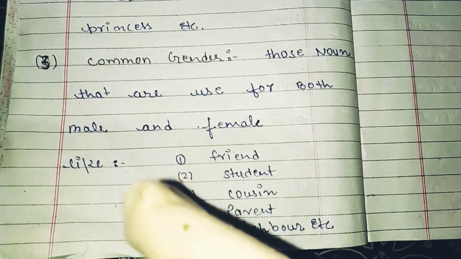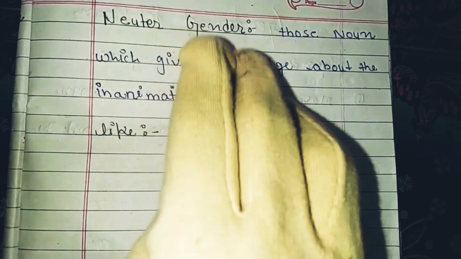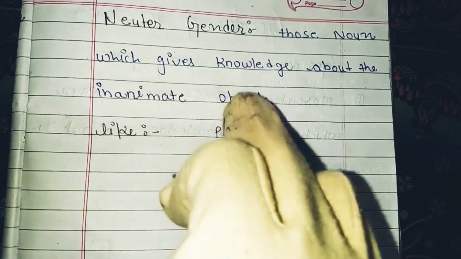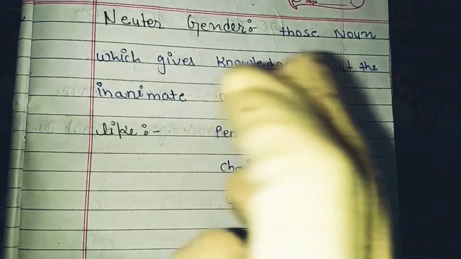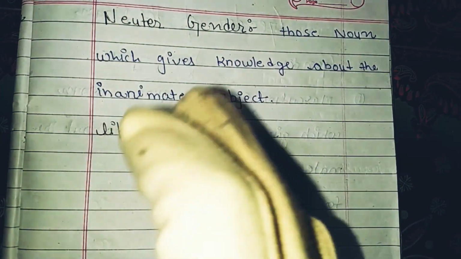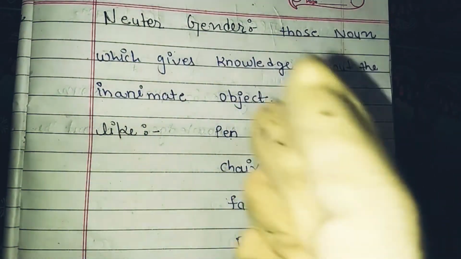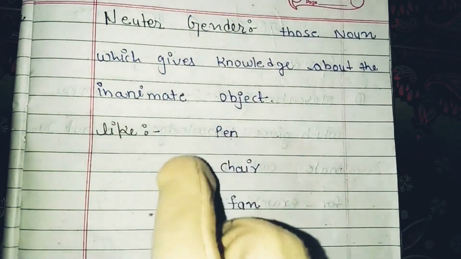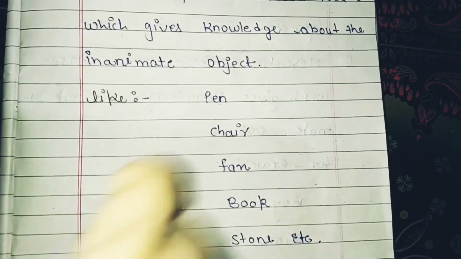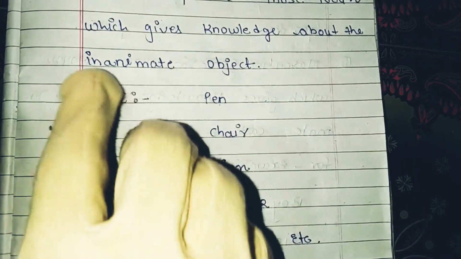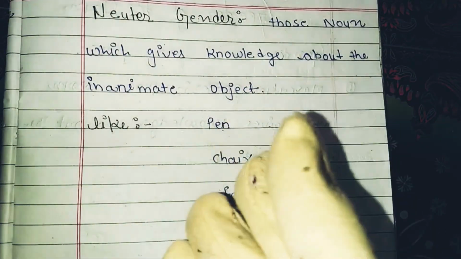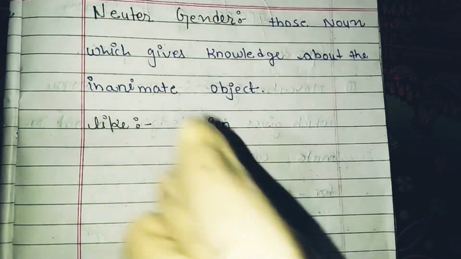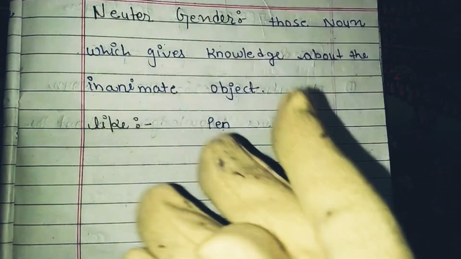The next is neuter gender. Those nouns which give knowledge about an inanimate object. Inanimate objects means lifeless objects. Nouns which give knowledge about a lifeless object, we call neuter gender. For example, pen, chair, fan, book, stone. All these examples are lifeless things, inanimate objects. So these examples come under the neuter gender.